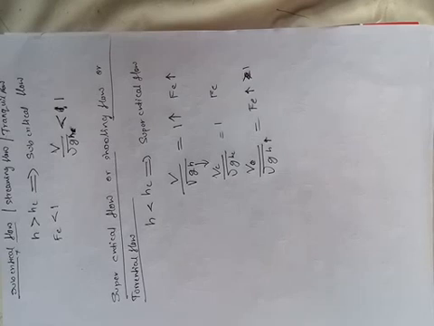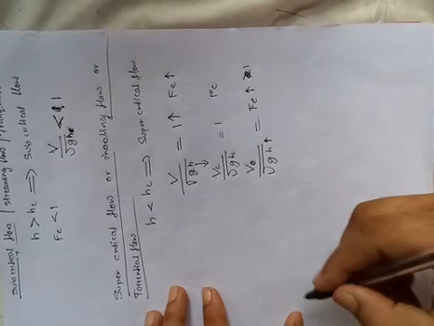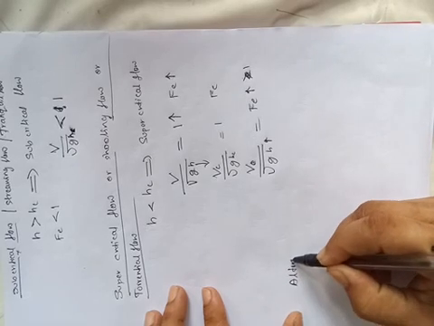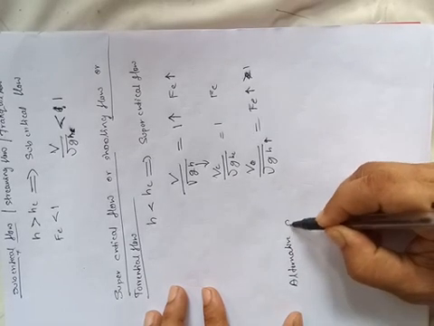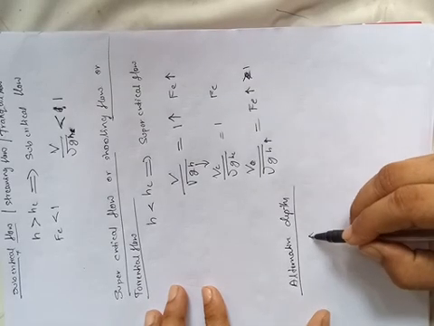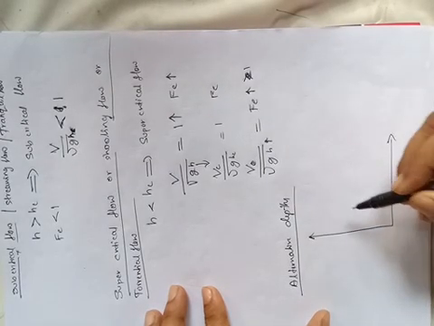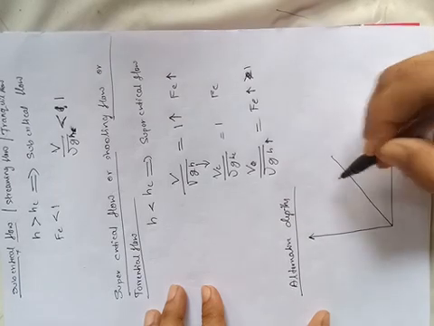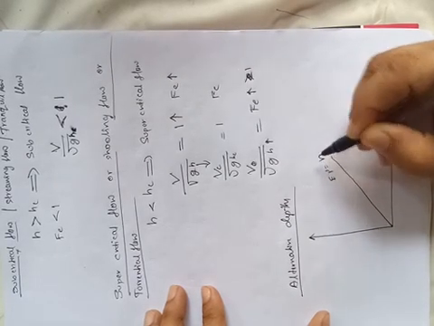Okay, next go for the alternative depths. See, already you studied the graph, the specific energy curve. This is the potential energy, EP is equal to H, right?